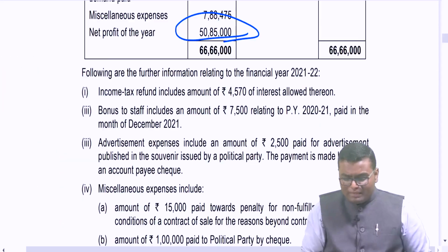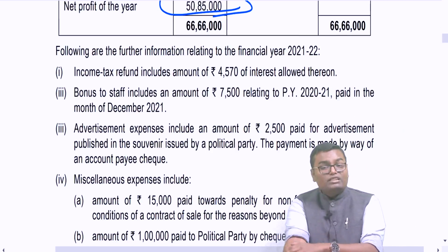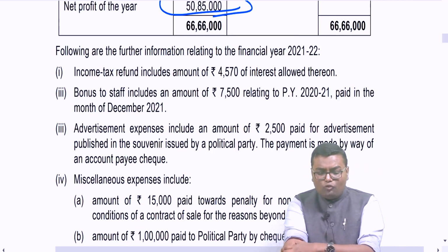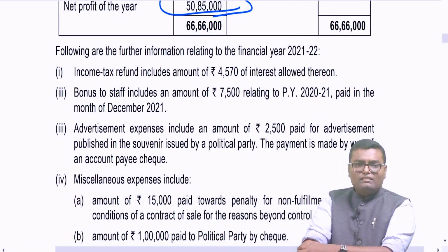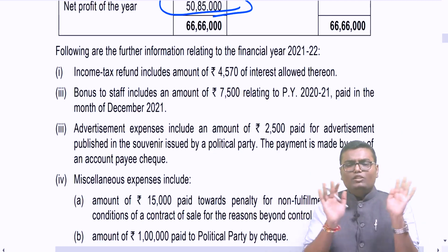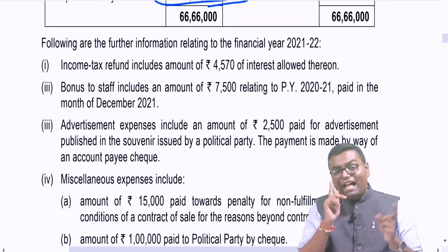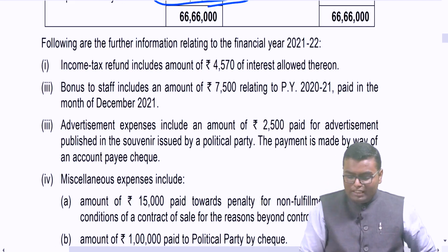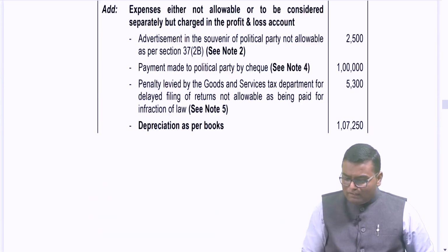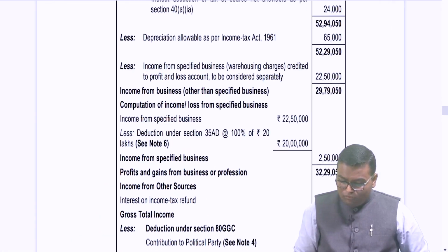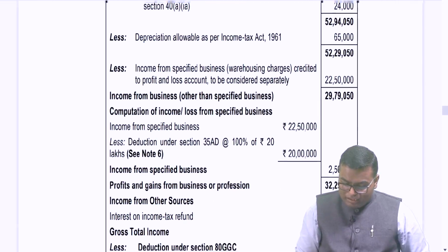The first adjustment: income tax refund which you already deducted includes 4570 interest. See, we deducted from PGBP, so nothing to be done in PGBP. But don't you think so? Interest on income tax refund is IFOS income. So under the head IFOS, I have to add 4570 as an income. So 4570 will be added as an income under IFOS.